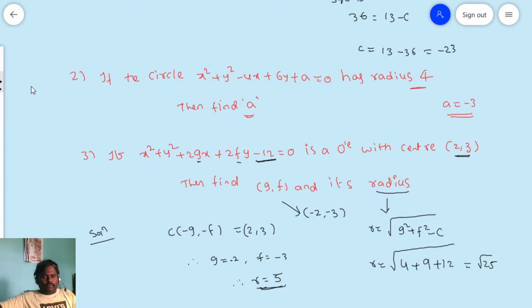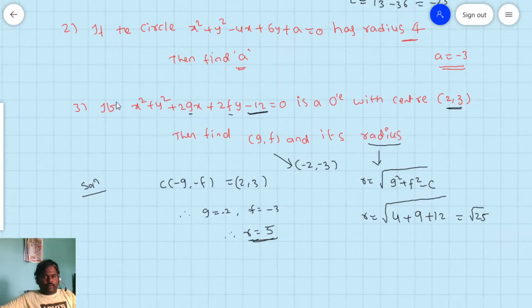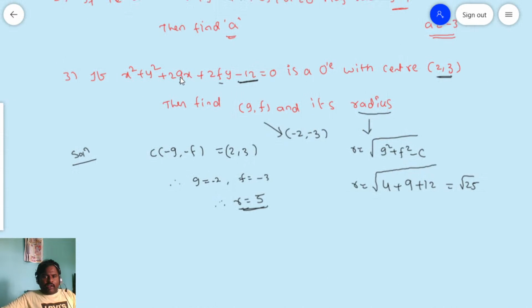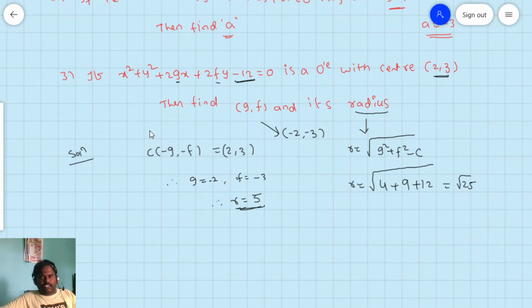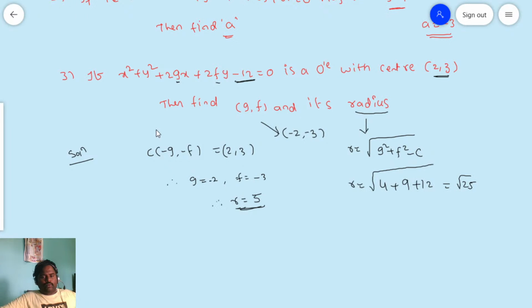Now next one. From here to Ayodhya, 500 kilometers. Suppose from Ayodhya to here also 500 kilometers. That is the distance. Distance we are taking with a positive value.